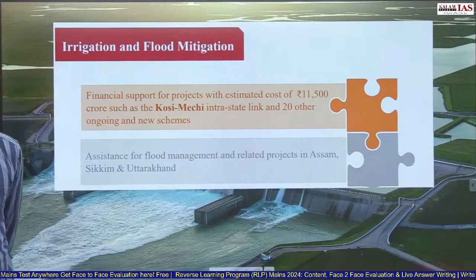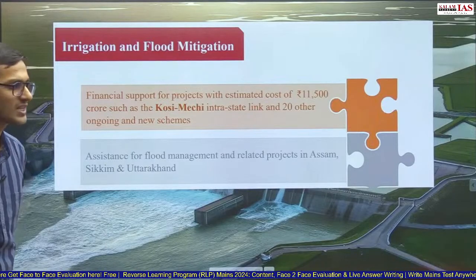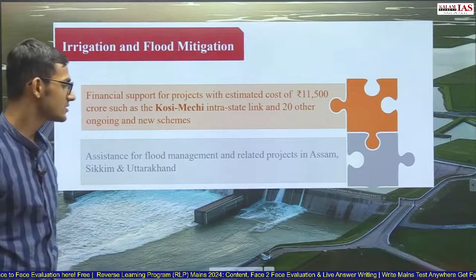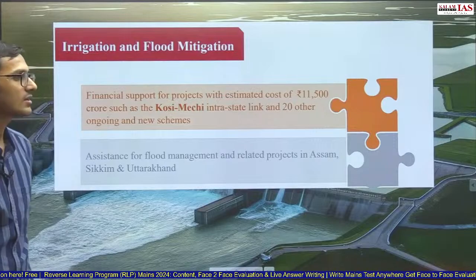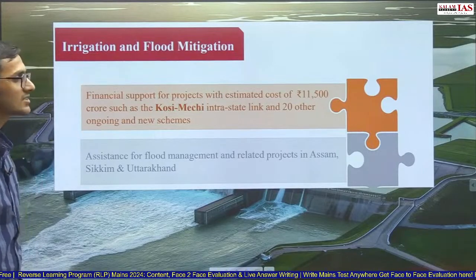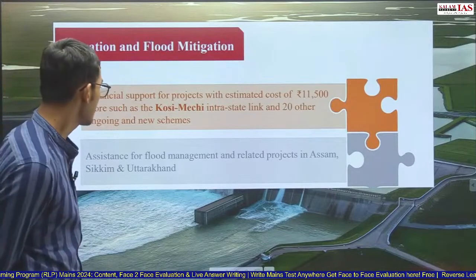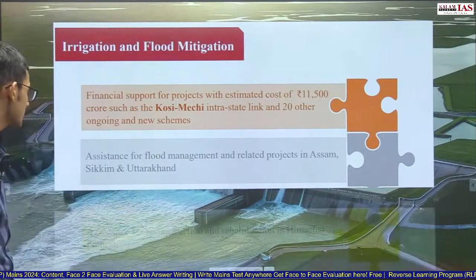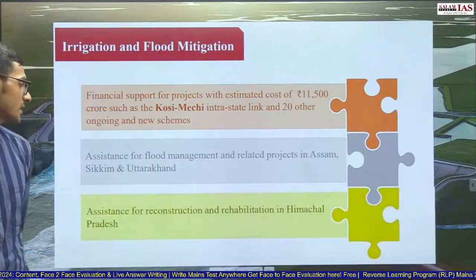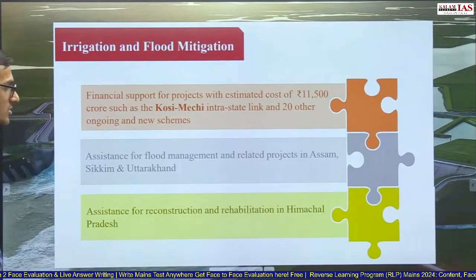Assistance for flood management and related projects in Assam, Sikkim and Uttarakhand. So in Assam, Sikkim and Uttarakhand, floods are very frequent. For example, in Sikkim, glacial lake overflow floods happen. In Uttarakhand, cloudburst is very common. In Assam, the overflow of Brahmaputra river is very frequent, because of which flood happens. So for flood management, assistance will be provided to these three states. Assistance for reconstruction and rehabilitation in Himachal Pradesh. So for reconstruction and rehabilitation in Himachal Pradesh, assistance will be provided by Government of India.